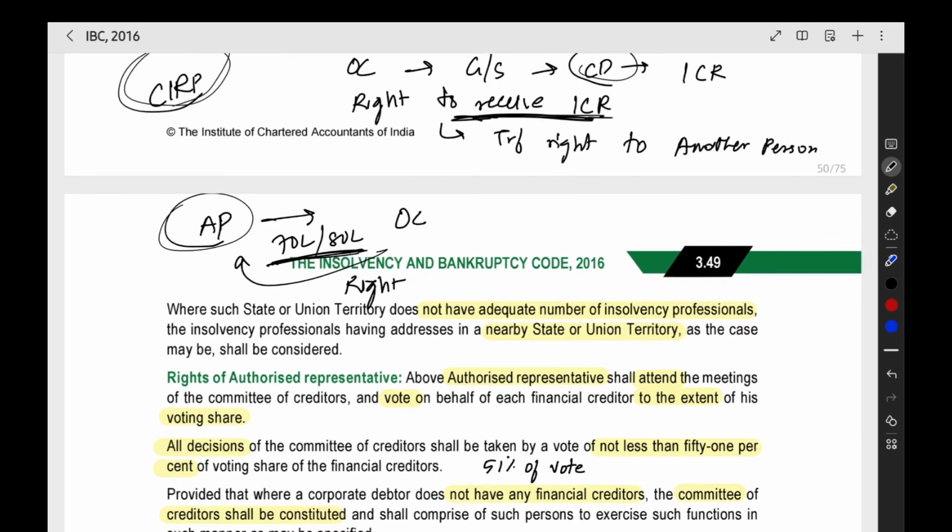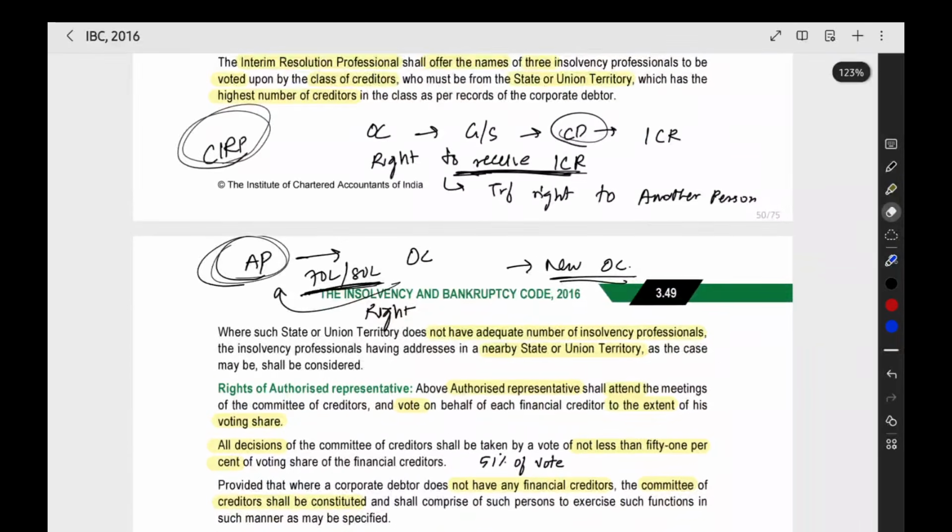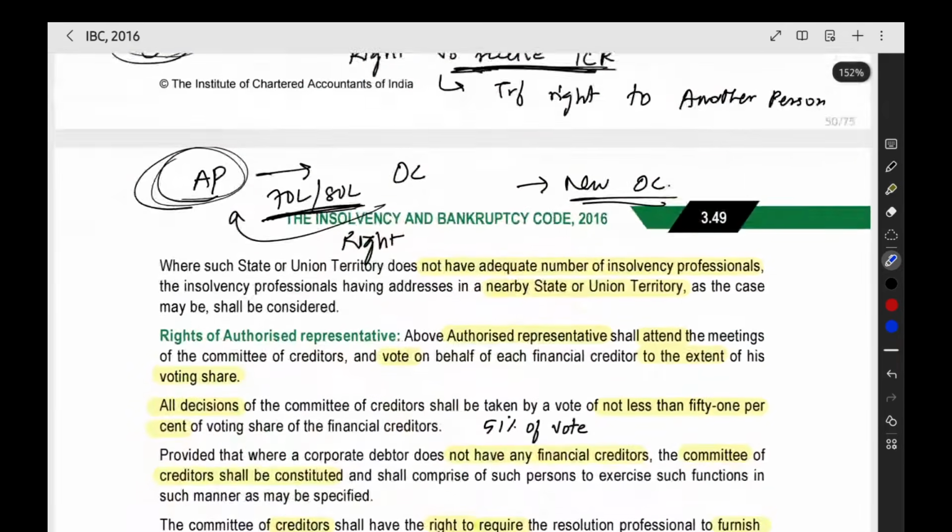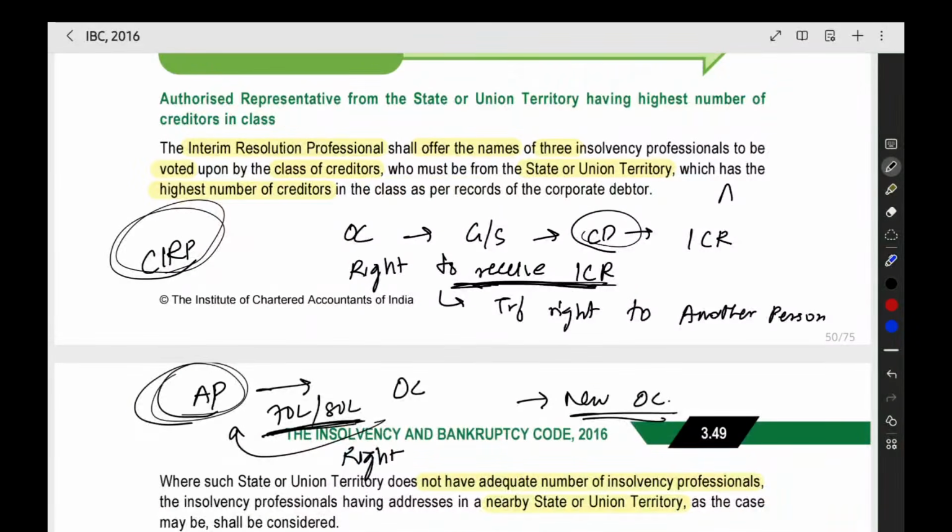This other person, who gets the right to receive the 1 crore, will be considered the new operational creditor and can continue in the committee of creditors if he wants to. This transfer of the right, where I am selling my receivables, is also called assignment.